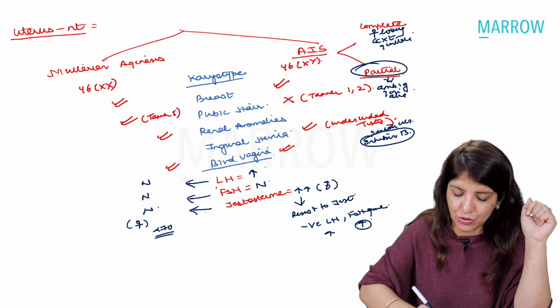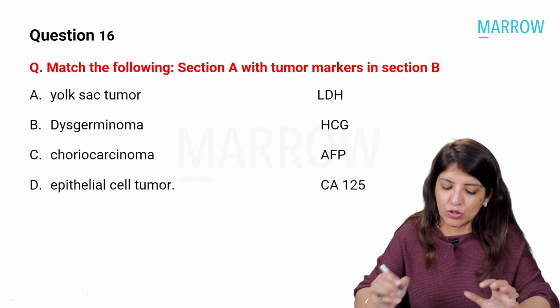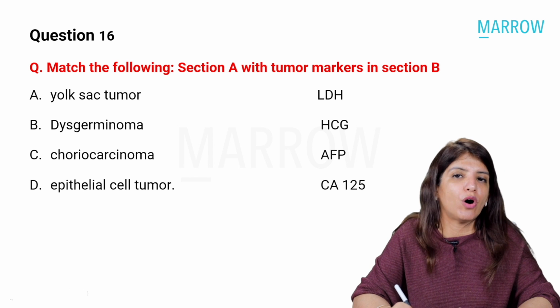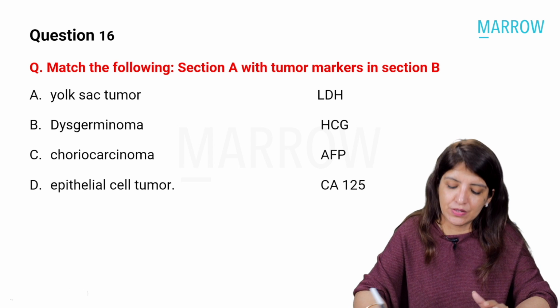Okay. Coming to the next question: match the following section A with tumor markers in section B. So you have tumors of the ovary in section A, and you have to match them with markers in section B.